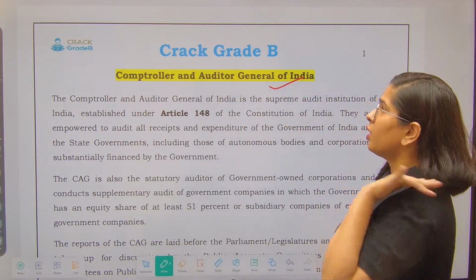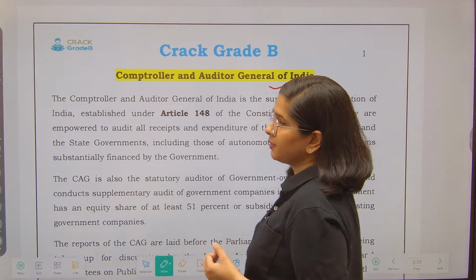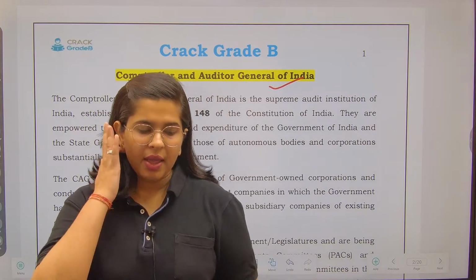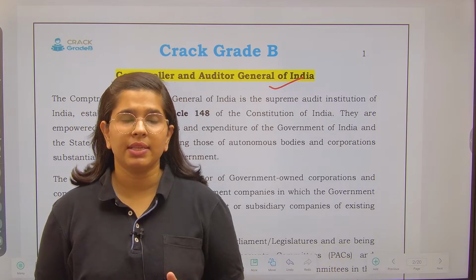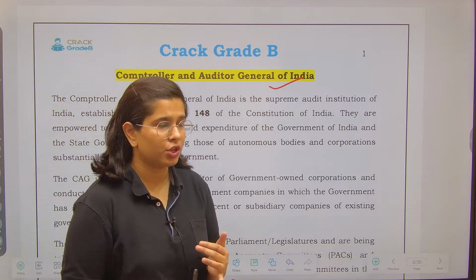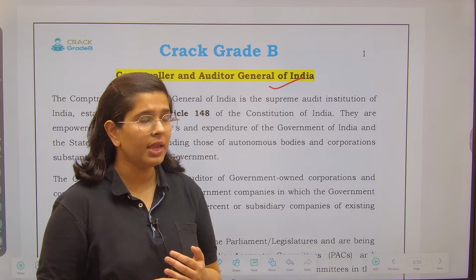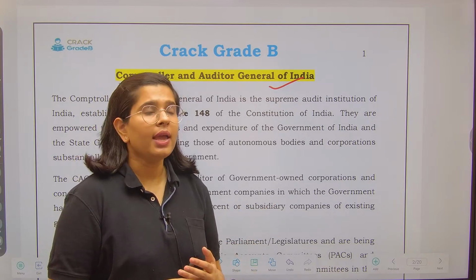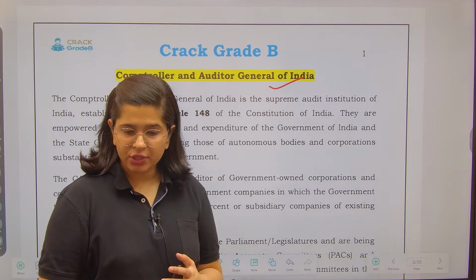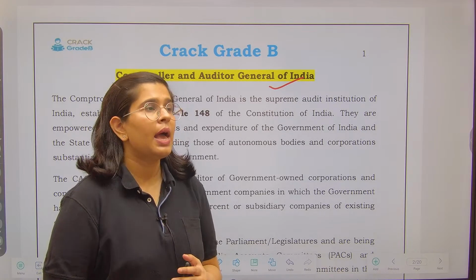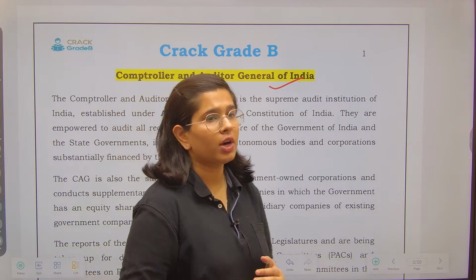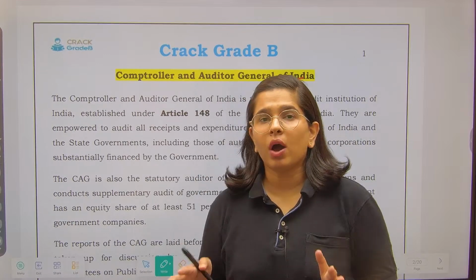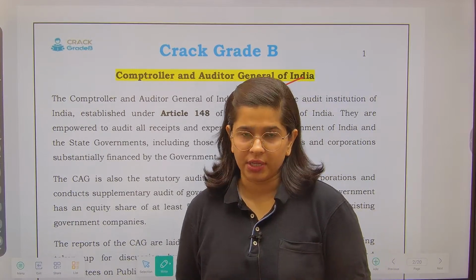So let's start from the Comptroller and Auditor General of India. Number one thing, this is a constitutional body, right? When I'm saying constitutional body, that means there can be different kinds of bodies: constitutional, statutory, executive, but this one has been created by our Constitution directly. Why? This was existing from the British times, the colonial times, but this particular body was made because in independent India we needed an organization to uphold financial propriety.